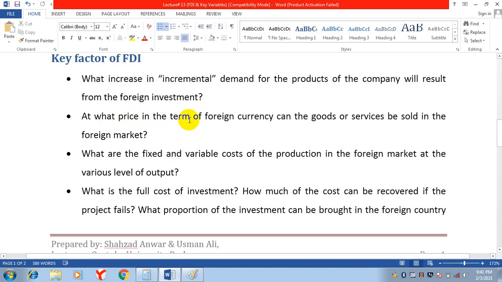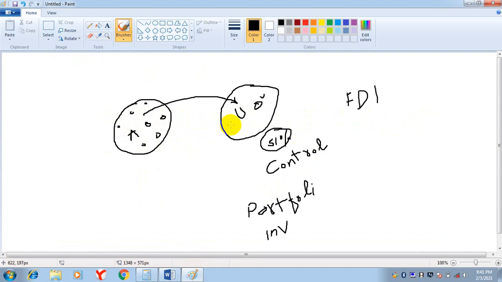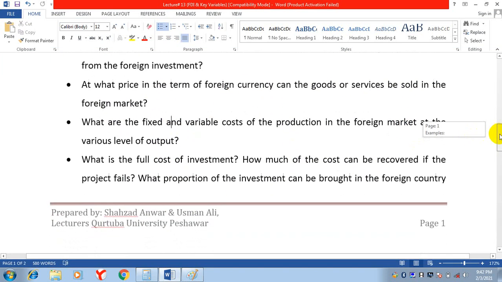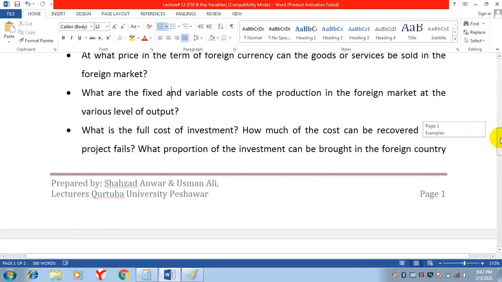At what price in terms of foreign currency can the goods or services be sold in the foreign country? If you are investing money in the USA, at what price will you offer the product? $1, $2? Or if you are investing in Dubai, at what price will you offer the product in the foreign market? So at what price in terms of foreign currency can the goods or services be sold in the foreign market?